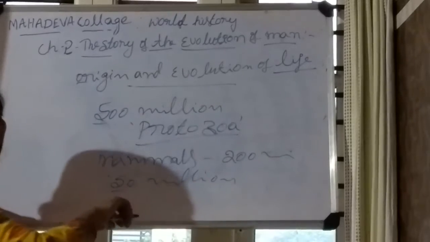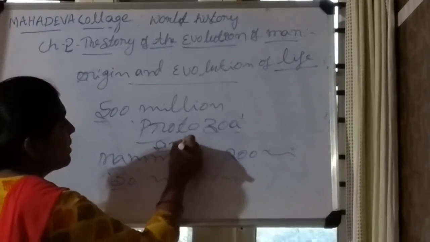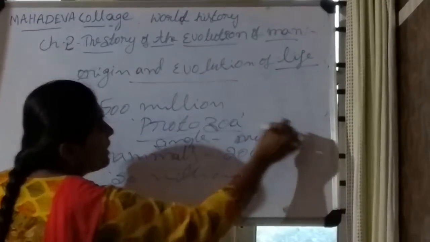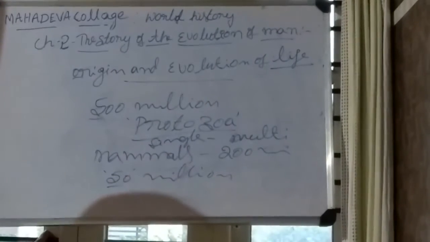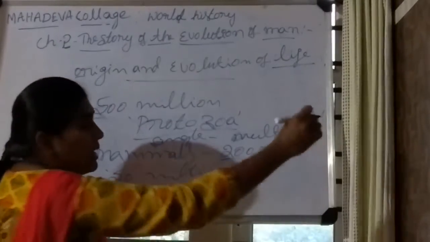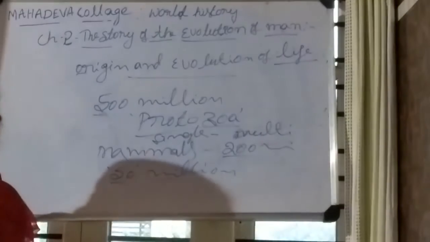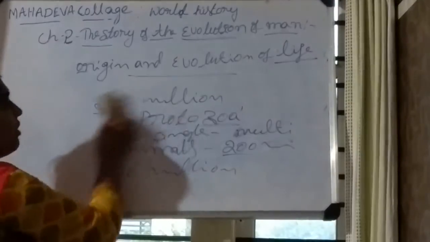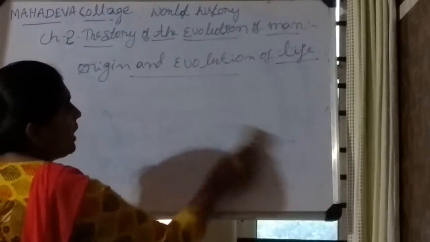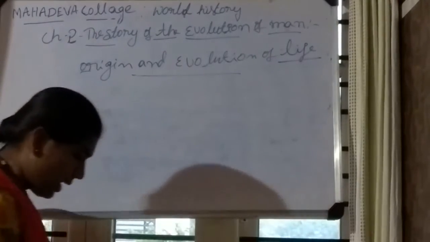Next, they combined into single cell and multi-cell organisms in the water. Next, mammals formed about 200 million years ago. After that, horses, dogs and camels were formed 50 million years ago. In this time, life originated on the Earth.